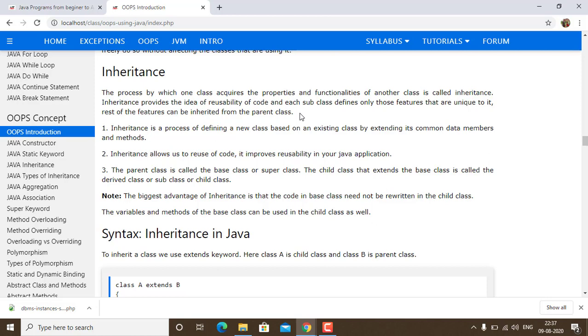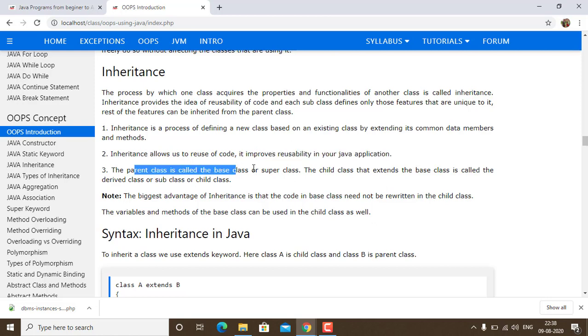Now first let us read what is written. Suppose a class A is there. Whatever we have written in class A, and again we inherit that class A to class B, means we understand that it is copied to class B. Inheritance is a process of defining a new class based on an existing class by extending its common data members and methods. Inheritance allows us to reuse code. It improves reusability in your Java application.